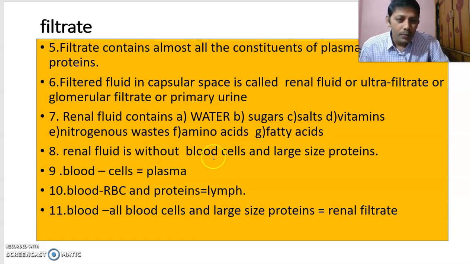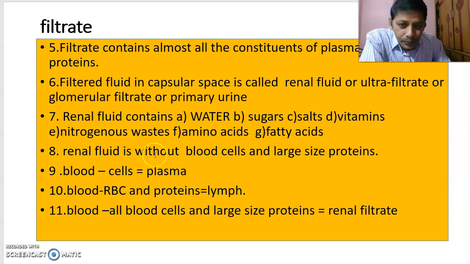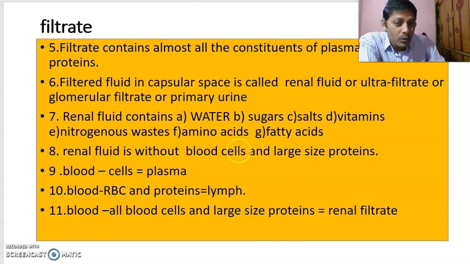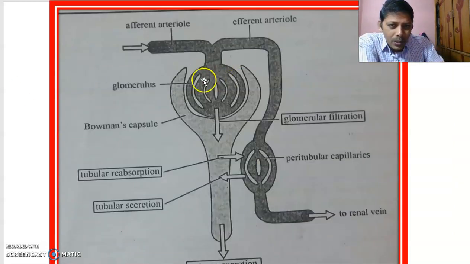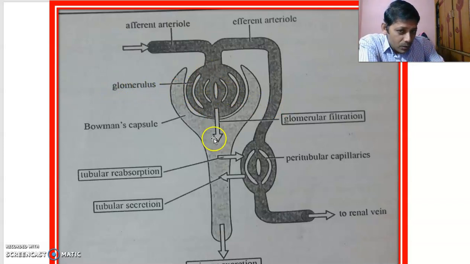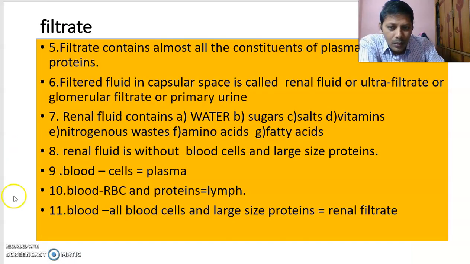Renal fluid is without blood cells. Here, when blood is filtered, blood cells are not filtered. Blood cells again go in this way. Large plasma proteins are also not filtered. They go in this way. That means they are not present in this filtrate. The filtrate does not have blood cells, and large plasma proteins are also absent in the renal fluid. Renal fluid is without blood cells, without large size protein.